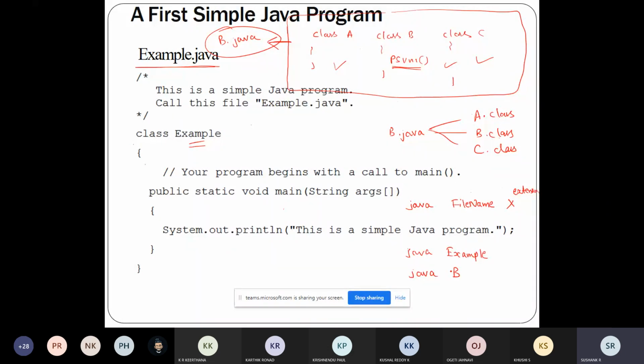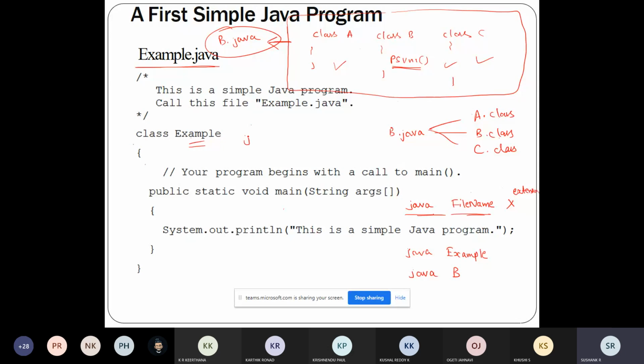The first thing is to write the program and save it with the file name. After that, from the command prompt, type the compiler command javac with that file name, like example.java or b.java. After the compilation is done, you have to run the compiled file. Running that file is done by the command java file name.